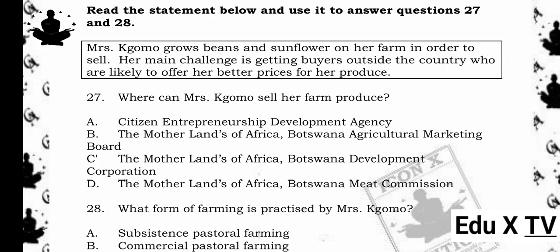Read the statement below and use it to answer questions 27 and 28. Mrs. Como grows beans and sunflower on her farm in order to sell. Her main challenge is getting buyers outside the country who are likely to offer her better prices for her produce.